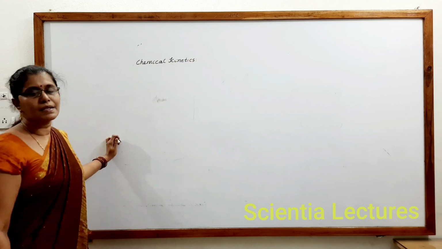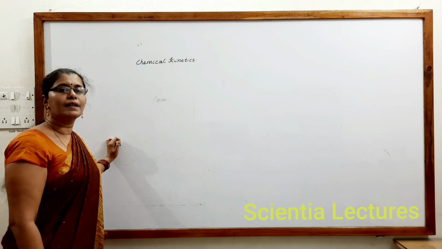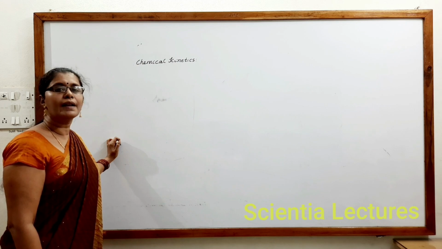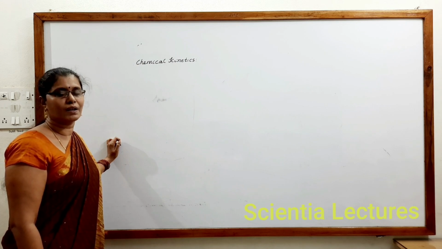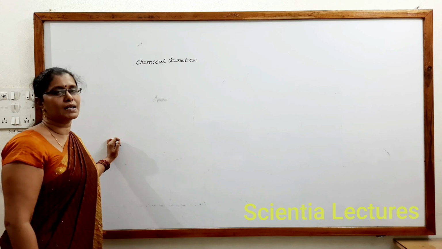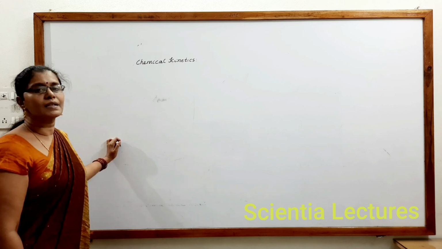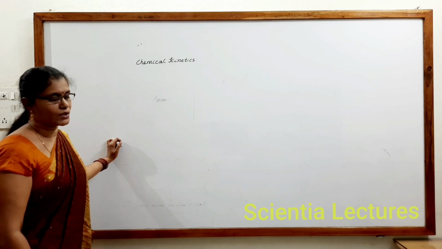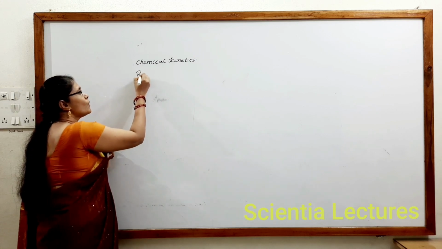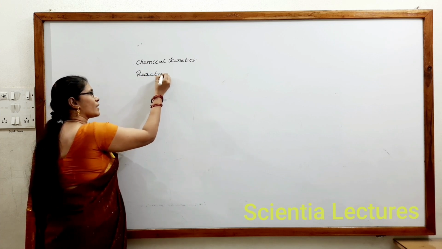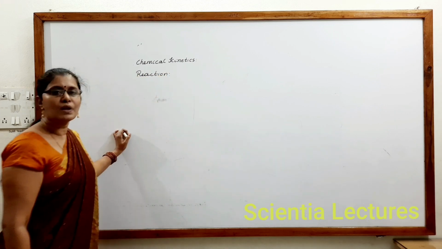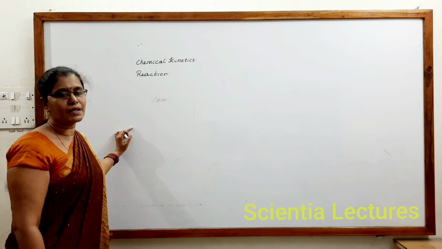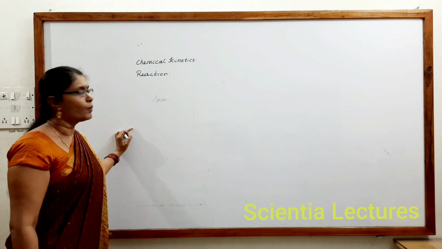Chemical kinetics is the branch of chemistry that deals with the rate and mechanism of reactions. Rate means the fastness of the reaction, and mechanism means how it occurs. So chemical kinetics is the branch of science that deals with the rate and mechanism of reaction. First of all, we should know what is meant by reaction. Reaction means conversion of one form of the substance into another form, that is, converting reactants into products.